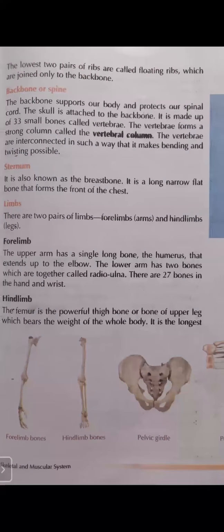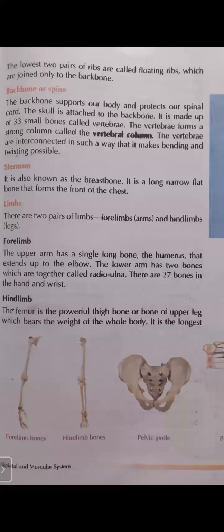Vertebral column. The vertebrae form a strong column called the vertebral column. The vertebrae are interconnected in such a way that it makes bending and twisting possible. Any movement of our back is possible because of the vertebrae, and they are interconnected in such a way that our body becomes flexible.